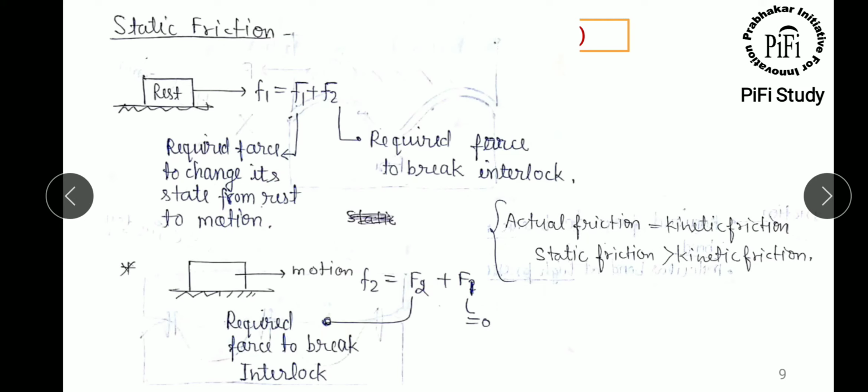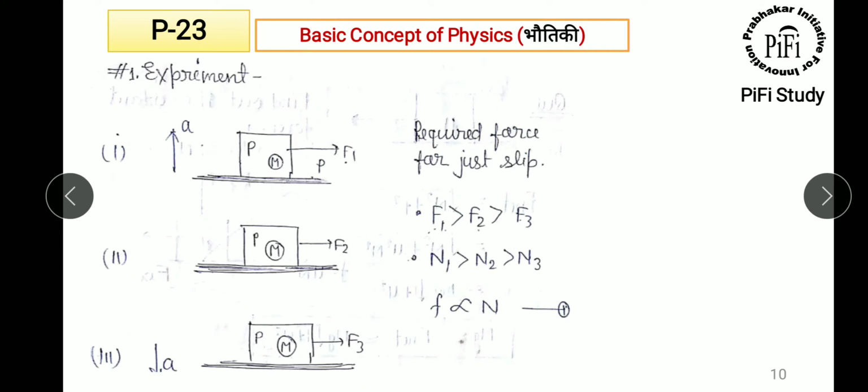This is the static friction, and this is the kinetic friction. From this comparison, you can say that static friction is greater than kinetic friction. So what is the actual friction when the body is in motion? When the body is in motion, the actual friction is nothing but the kinetic friction.